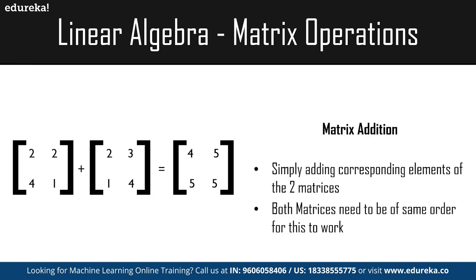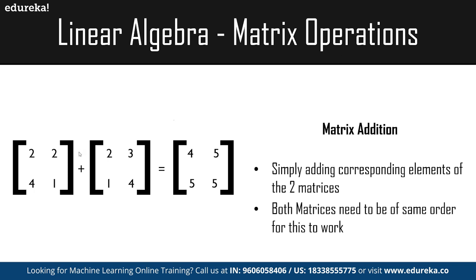First of all, we have addition. Matrix addition is a simple process of adding the corresponding elements of two different matrices. For example, we have matrix 2, 2, 4, 1 plus 2, 3, 1, 4, and now we have to add these two matrices together. We can write this simply as C = A + B, where A and B are the two individual matrices that we have to add.